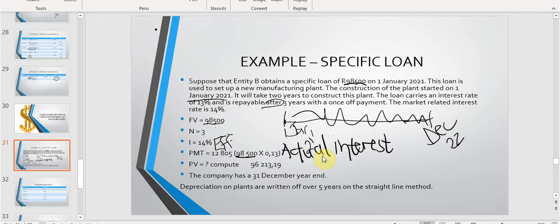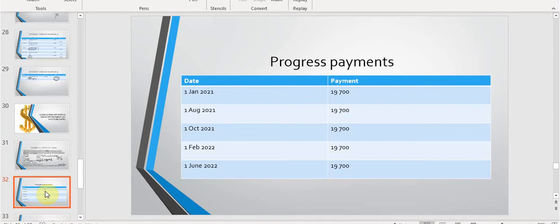Then they tell you that the company has a year end of 31st December, and depreciation on plants is written off over 5 years on a straight line method. This is also quite important because this is how we can integrate IAS 16, which is PPE, into this type of question. Then the last bit of the question again gives you the progress payments.